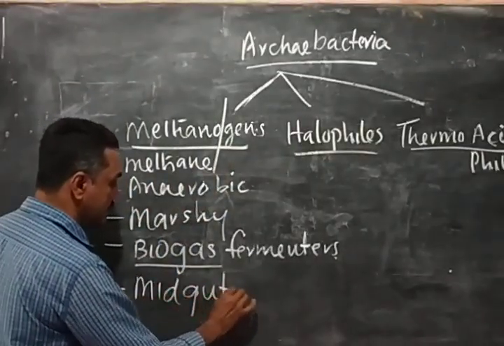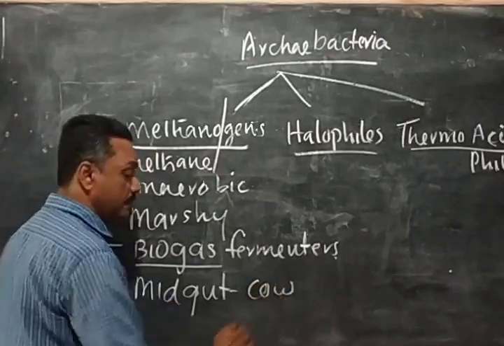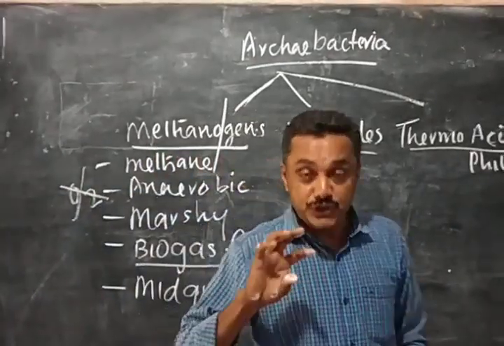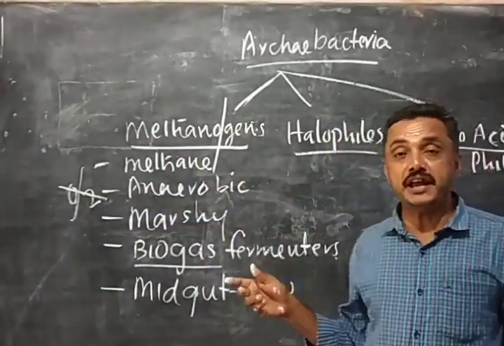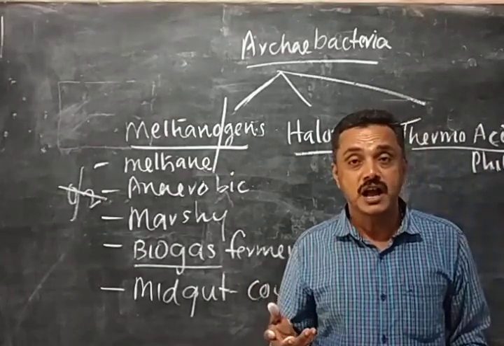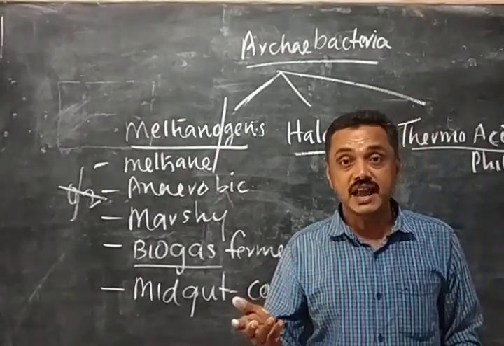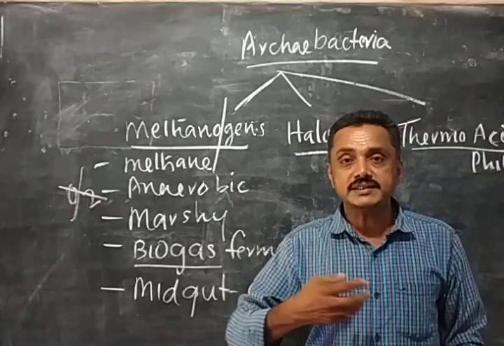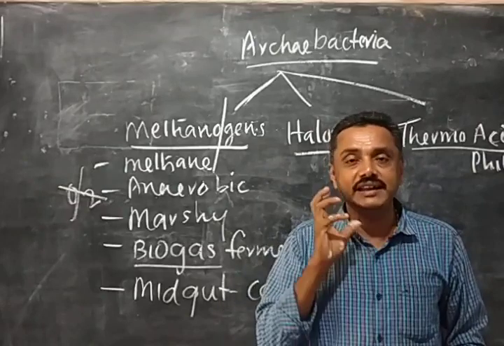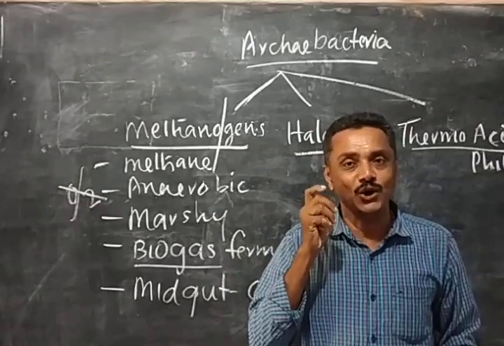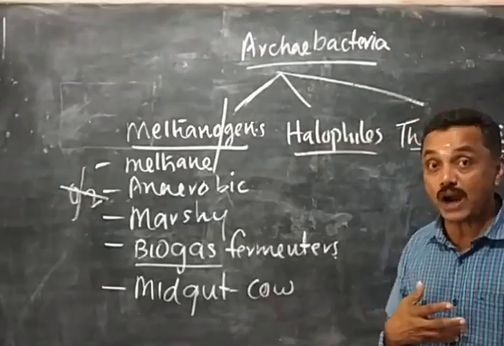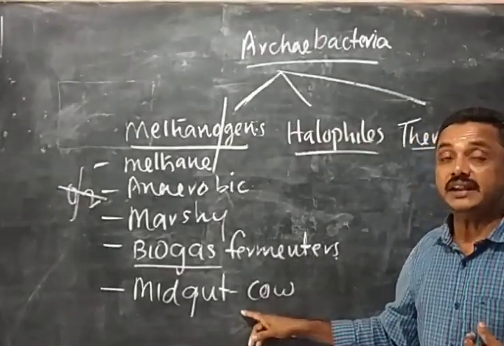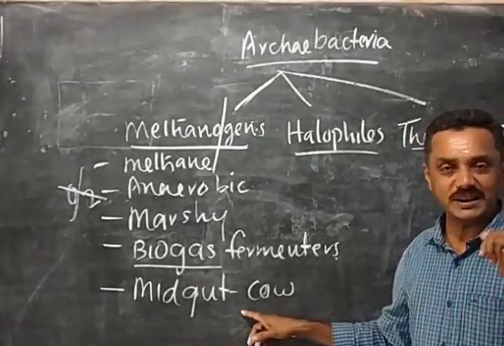They are present in the midgut of chewing animals. See, cow-like animals are called ruminant animals. They chew the grass, which is taken out and chewed again. So inside the midgut of cow-like animals, the condition is anaerobic. There is not much oxygen.